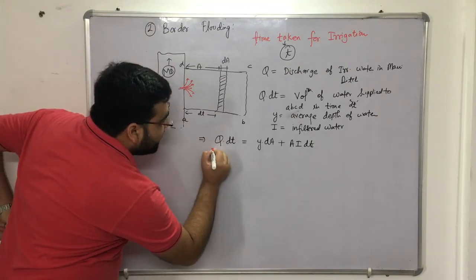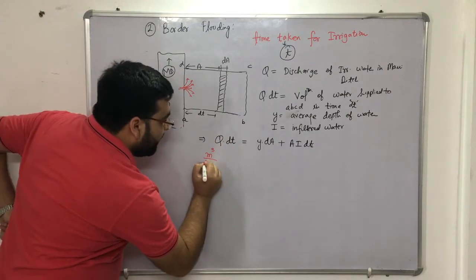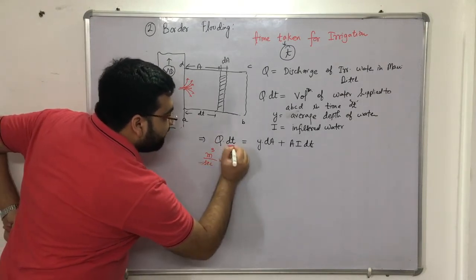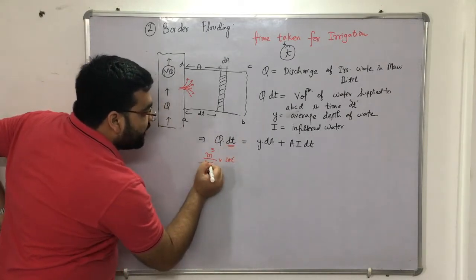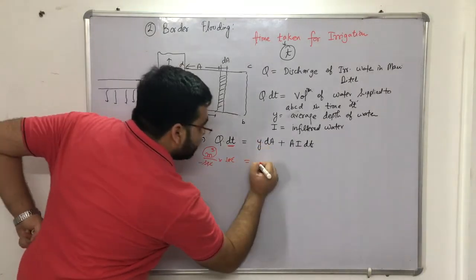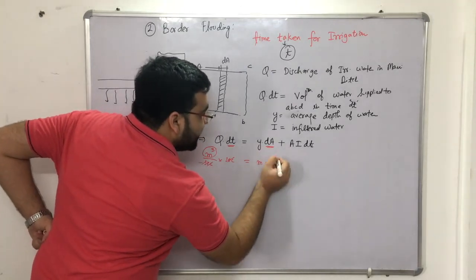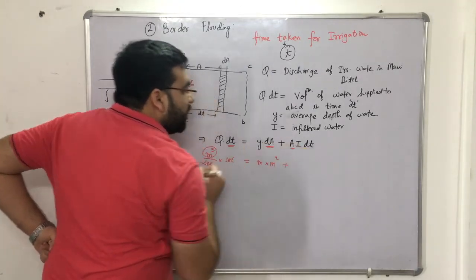That is meter cube per unit time. Let us say for time being second, right? Meter cube per second. Unit of time, second. Second got cancelled out. We have got meter cube. It should be equal to, what is the unit of depth? That is meter. What is the unit of area? That is meter square, that is meter cube, plus what is the unit of area?